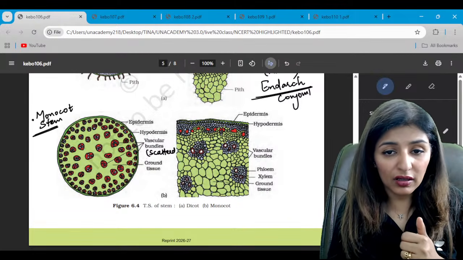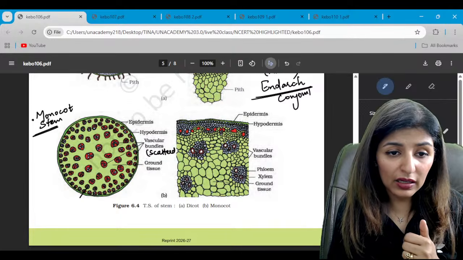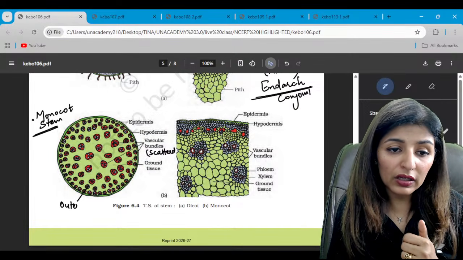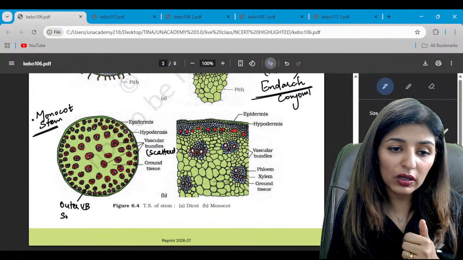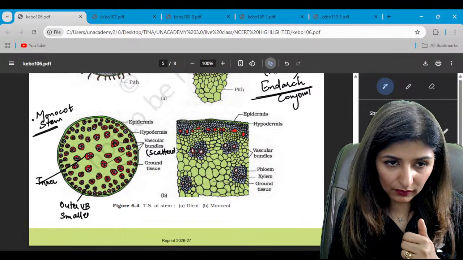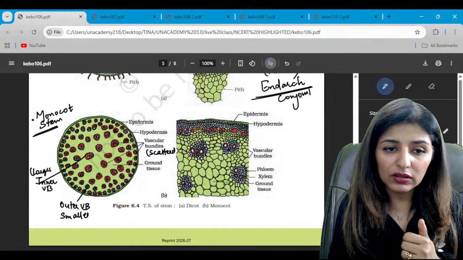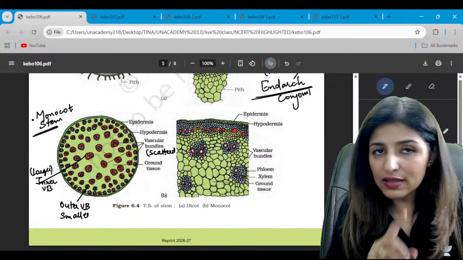Now the vascular bundles on the outer side are smaller, and the inner vascular bundles, that means towards the center, central vascular bundles, they are larger, right? Now cortex is not well developed.